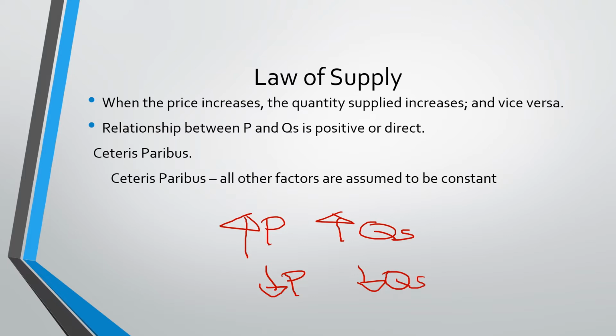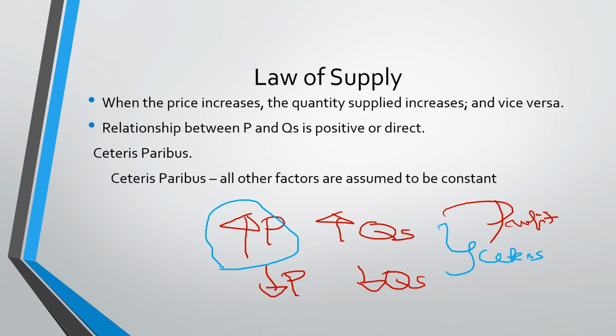Remember that sellers are in the business to earn a profit. So if they see that opportunity to sell the product at a much higher price, and all the other factors are constant, including the cost of their inputs, then they will be happier with it. So they're going to sell more if they will be able to sell it at a higher price. Ceteris paribus still. All the other factors are assumed to be constant.